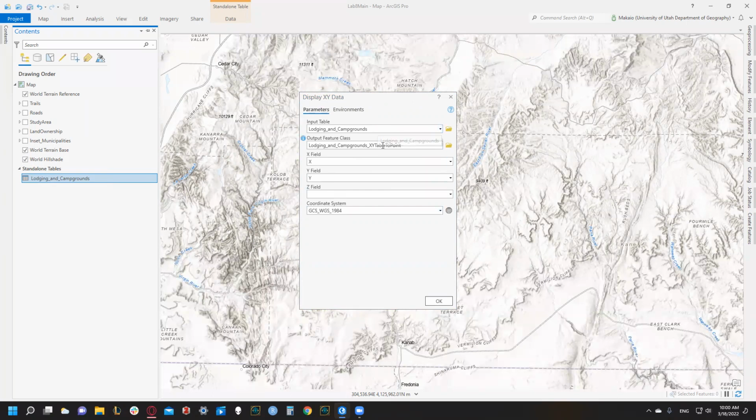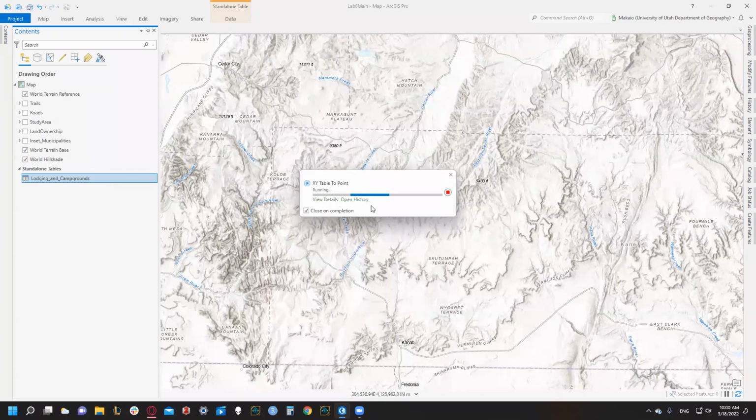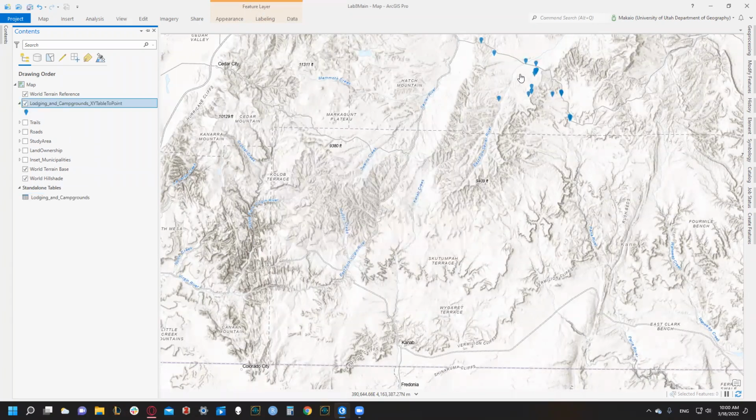So we don't need to change our input or output. Arc automatically picks up our X and Y fields. Our coordinate system is good. Let's click on OK. And cool. And it goes to the right, just upright.